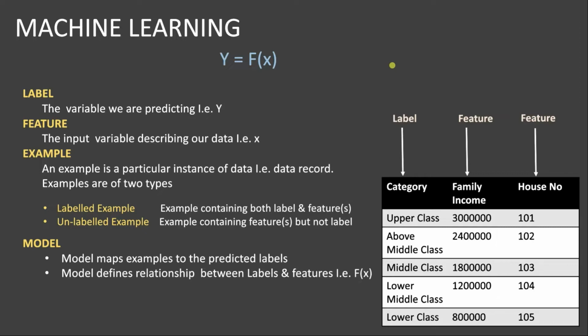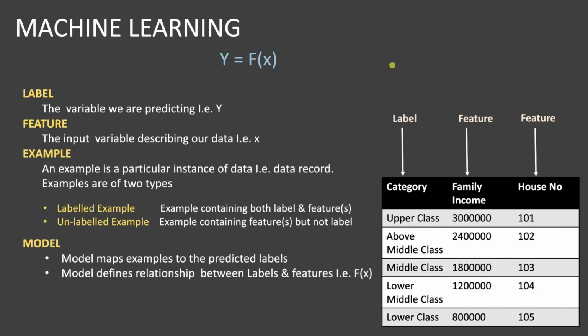If you look at this tabular data, what we are predicting here is the category field based on the family income. So the label would be the category field, whereas the family income would be the feature, because we are describing our data based on this aspect. And at the same time, even the house number would also be a feature.